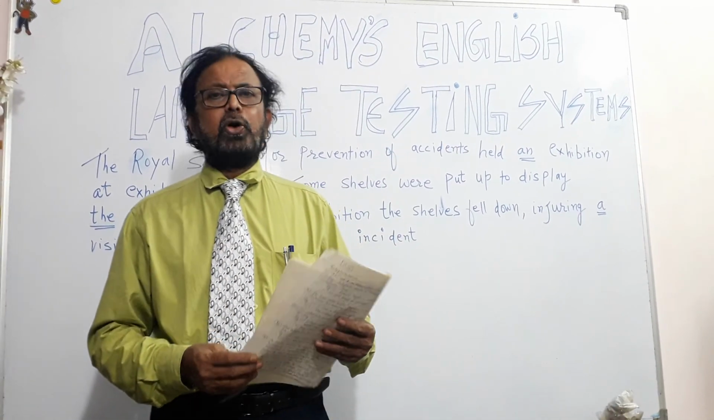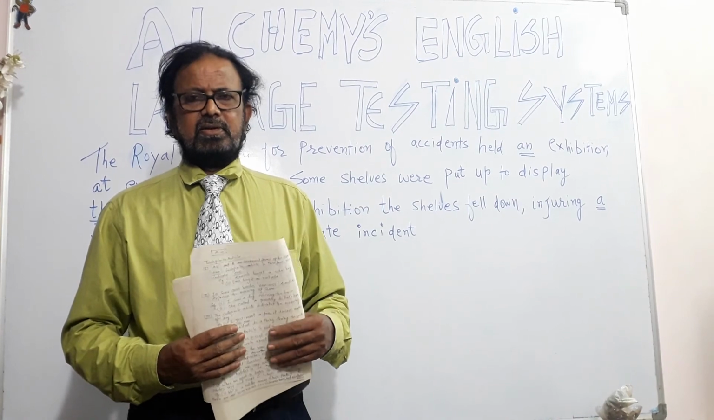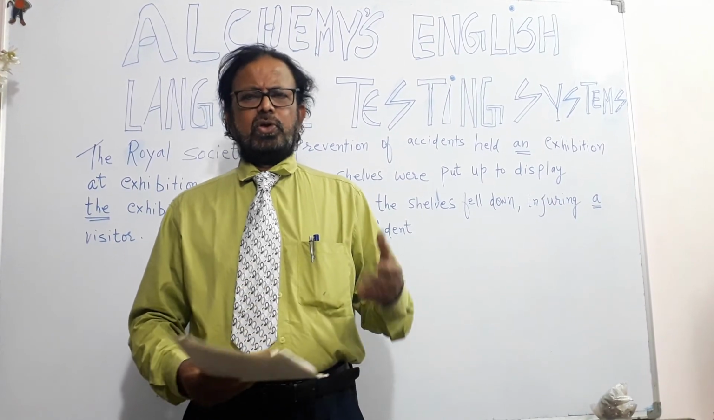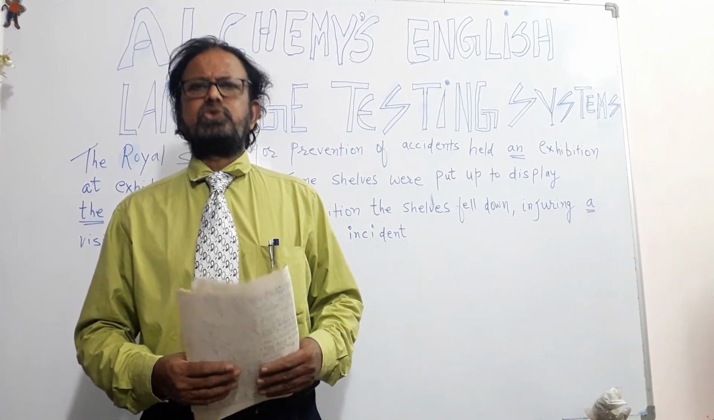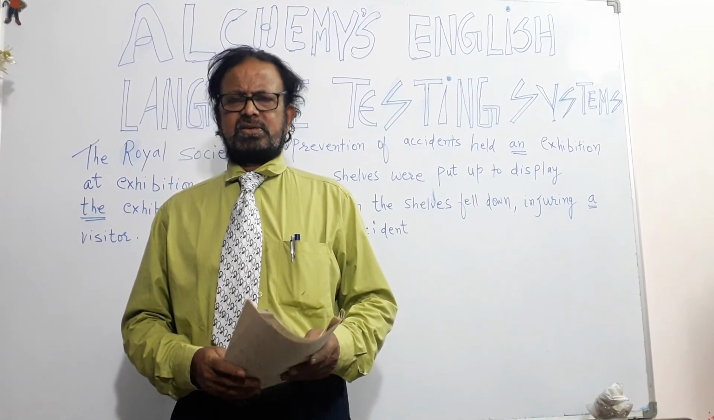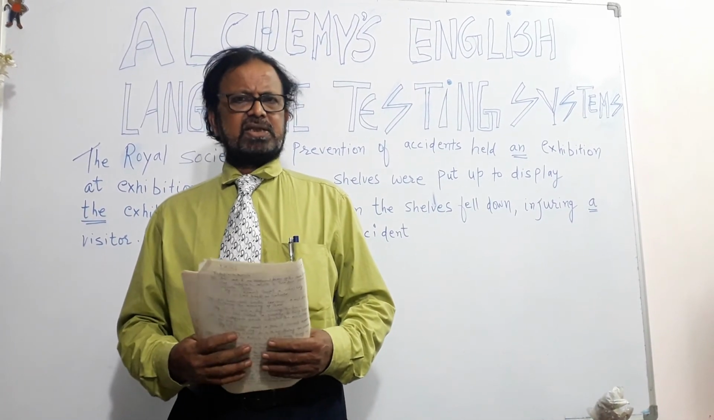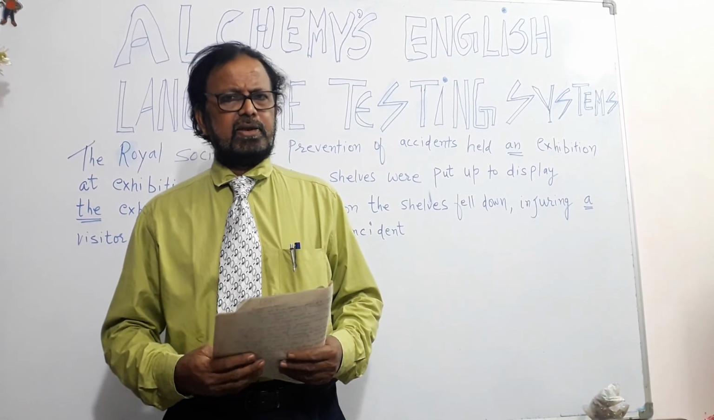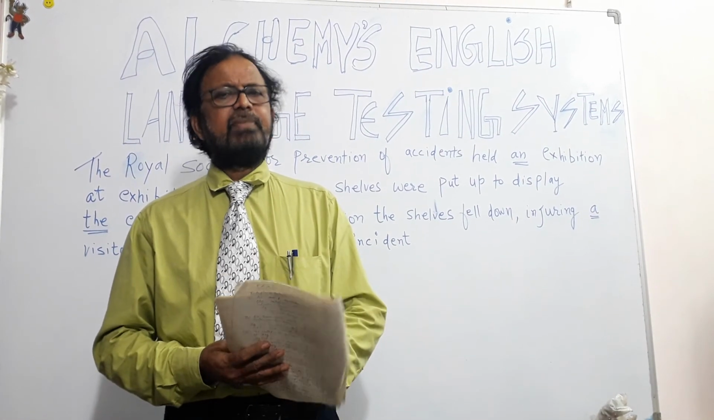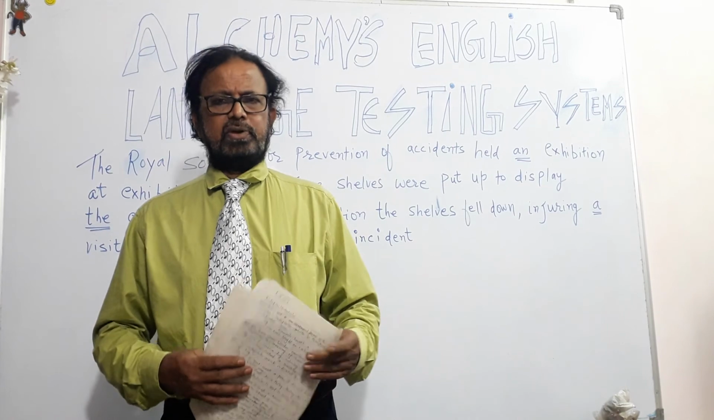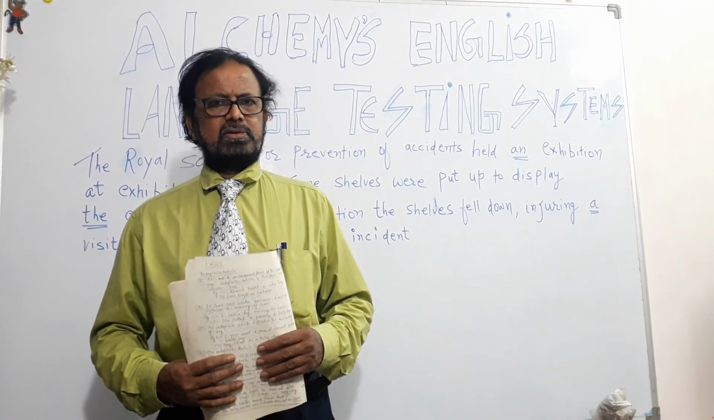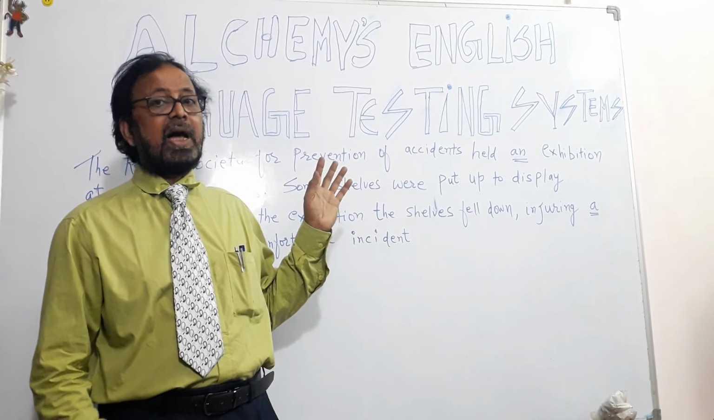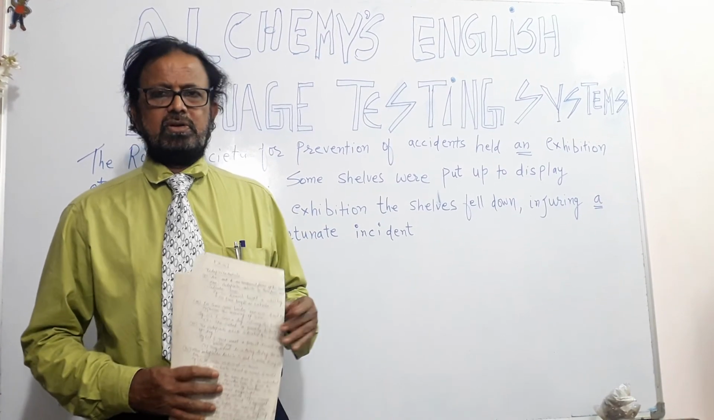So we have some more to know about articles. There are a few more. They may be useful also when you go to higher levels and do some drafting, letter writing, send messages. These articles might be useful to you. So we will again meet in our next class with the same continuation of articles. It would be part 18. This is part 17. In part 18, Alchemy's English Language Testing Systems, articles would be continued.